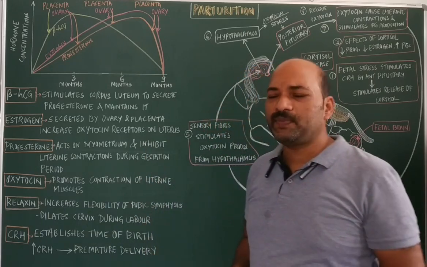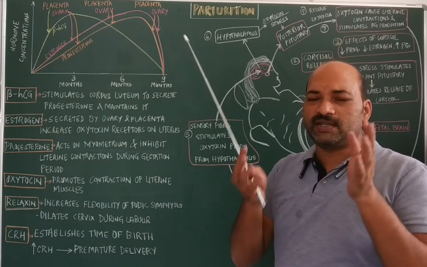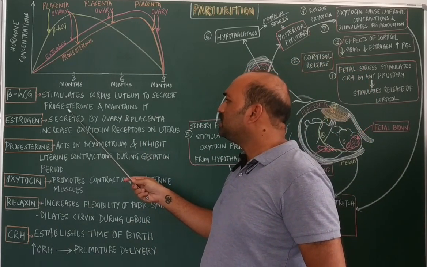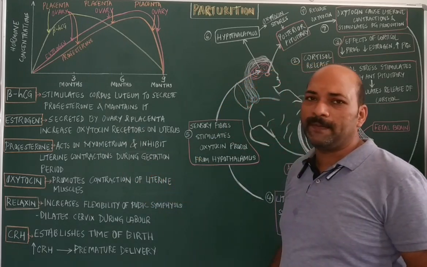To maintain the pregnancy during the gestation period, that maintenance is done by progesterone, which is secreted from the corpus luteum.